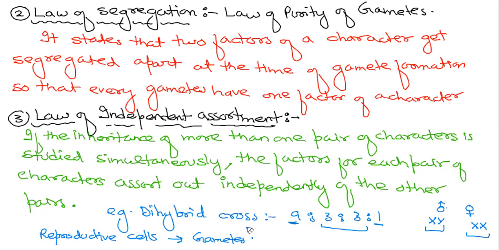Female gametes are like egg cells and male gametes are like sperms. Gametes are usually haploid. Haploid means they have a single set of chromosomes.